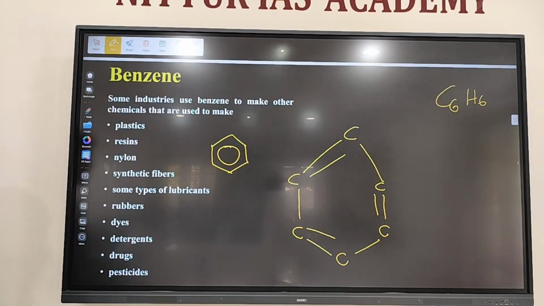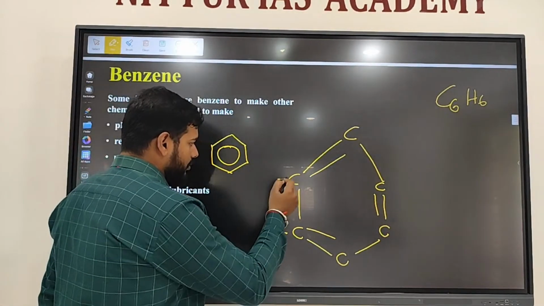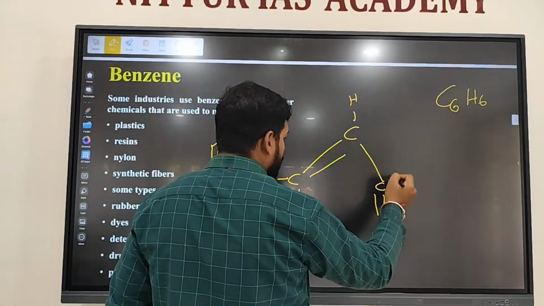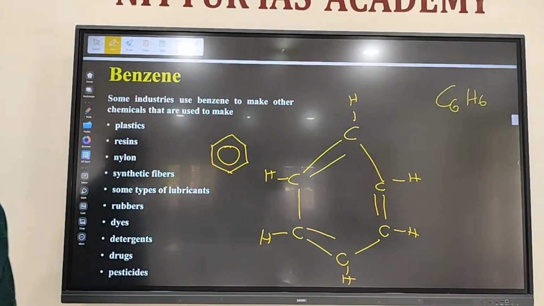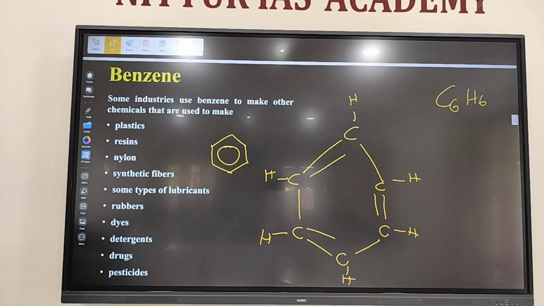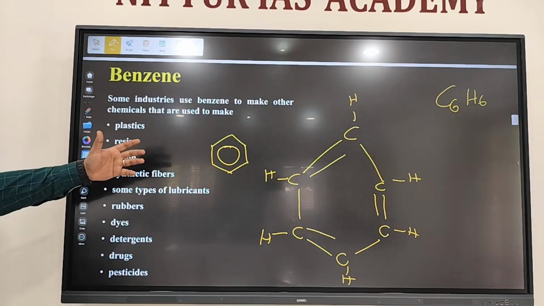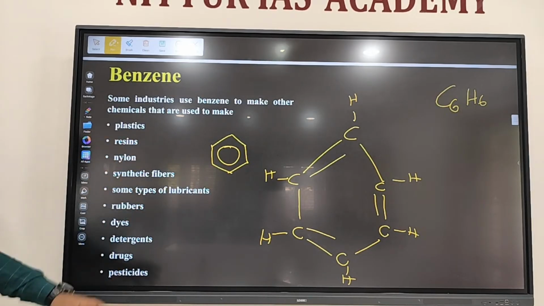Benzene. Here, 1, 2, 3, 4, 5, 6. C6H6, benzene. If the aromatic hydrocarbons have the benzene ring, then those aromatic hydrocarbons are called aryl hydrocarbons or arenes or aromatic hydrocarbons. Other than those, hydrocarbons which don't have the benzene ring are called heteroarenes.